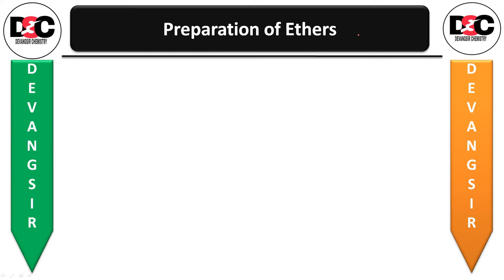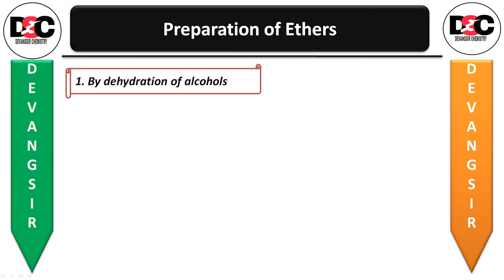So now let's begin the journey of preparation of ethers. The first method, that is by dehydration of alcohol. Now dehydration of alcohol means what? Removal of water is known as dehydration of alcohol.